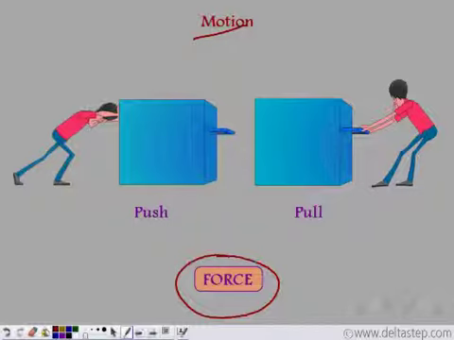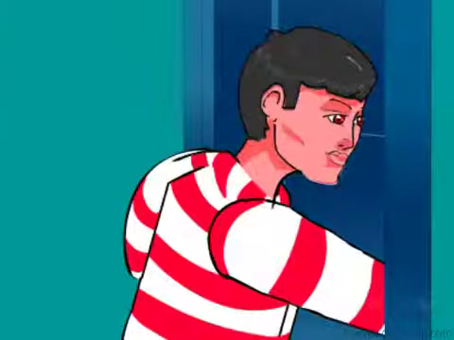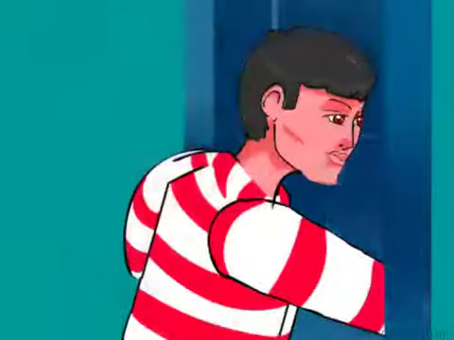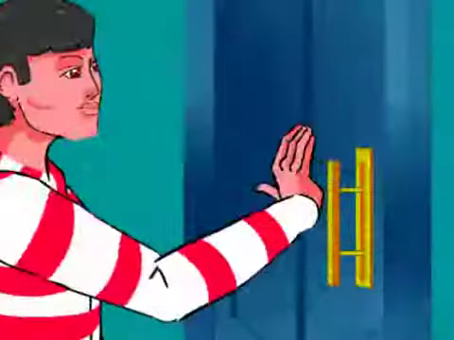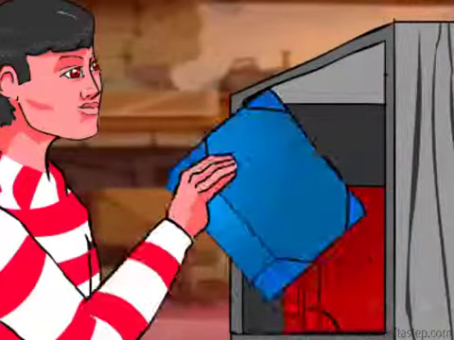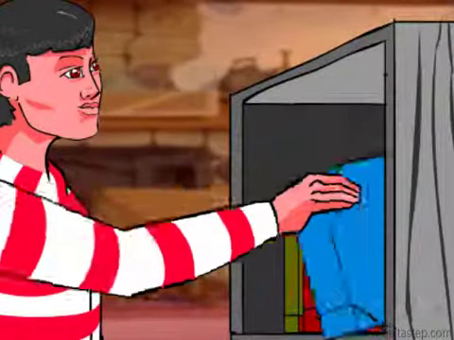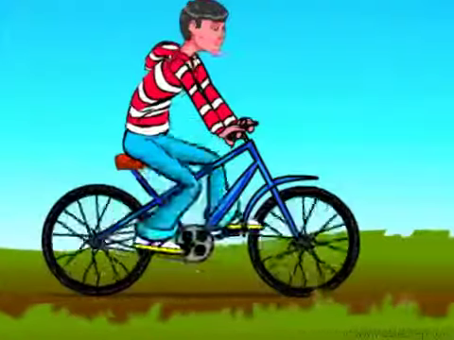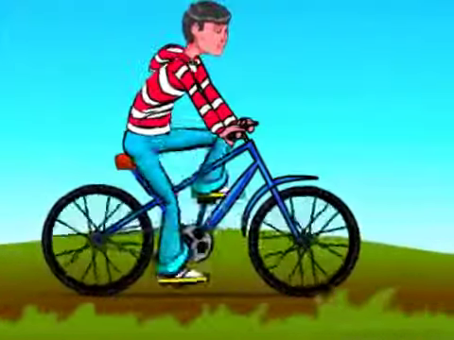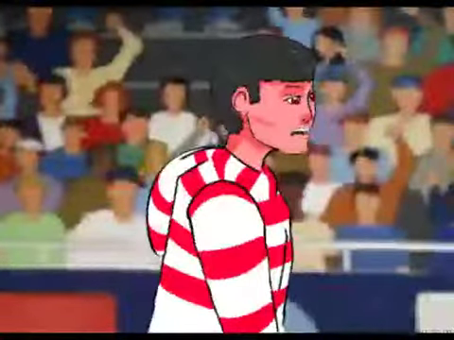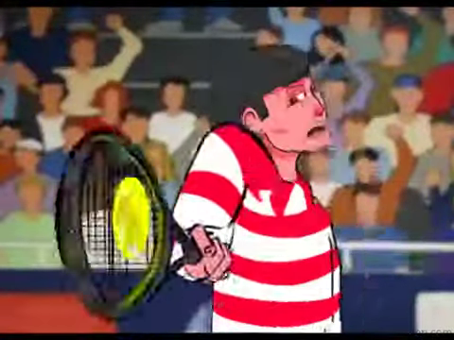So let us look at some day-to-day activities that we perform. To open or close the door, that is, to move the door, we either push it or we pull it. Again, to make the book move from the bookshelf, we pull the book. To make the cycle move, we push the pedal. And to move the tennis ball, we push the racket onto the tennis ball.